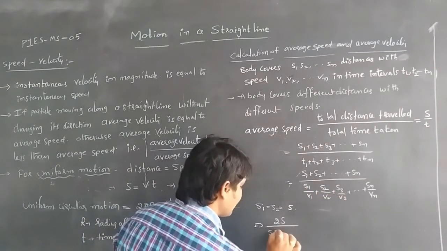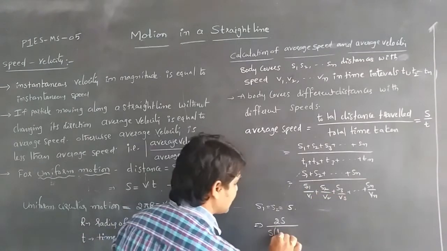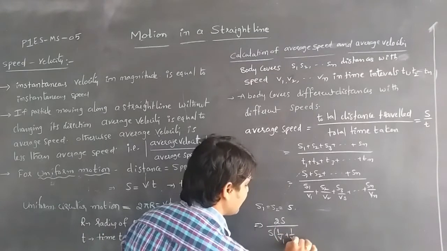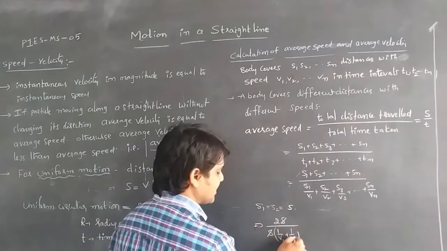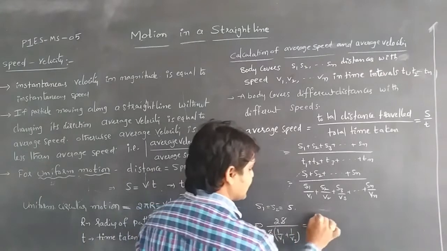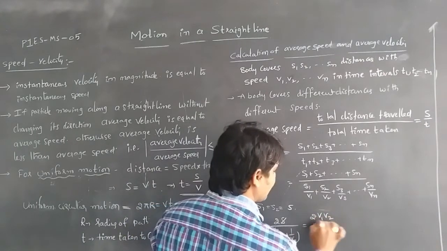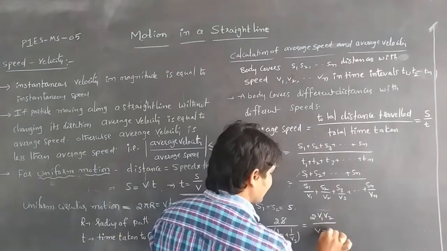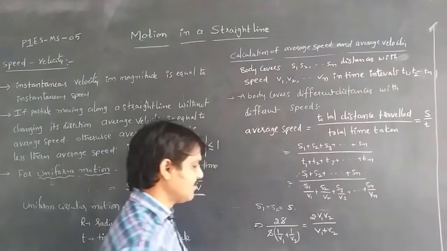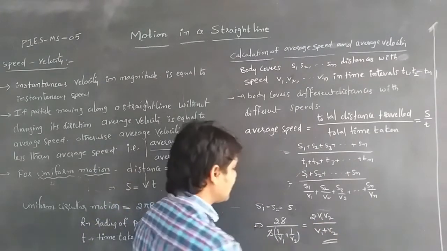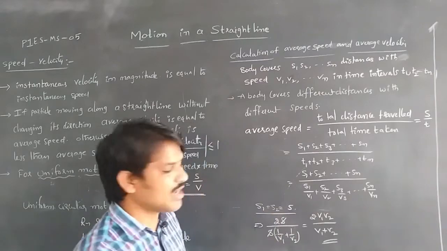Taking S outside, it becomes 1 by V1 plus 1 by V2, then S gets cancelled. Doing the LCM, we get 2V1V2 by V1 plus V2, whenever S1 is equal to S2 is equal to S.